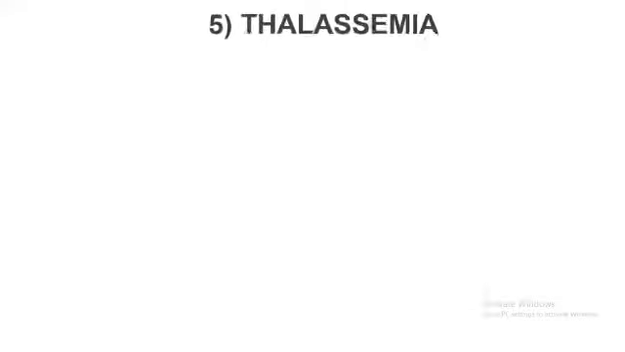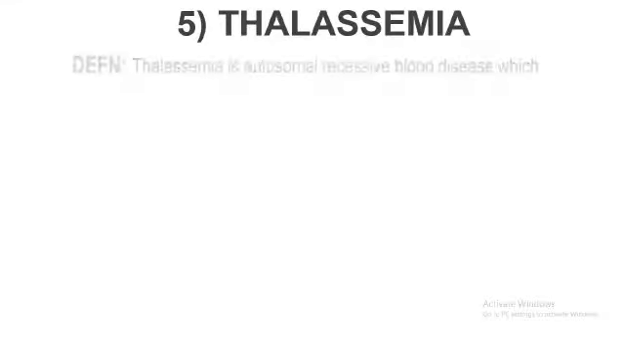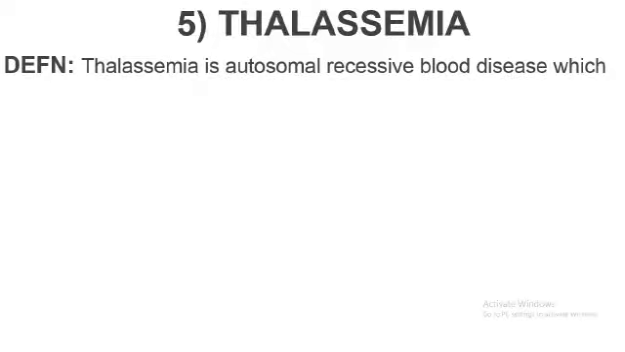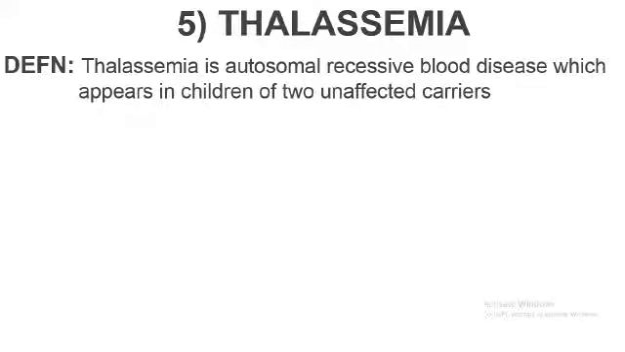Dear students, in this session we are going to discuss the last disorder under genetic disorders, that is Mendelian disorder, and that disorder is thalassemia. So what is thalassemia? Thalassemia is an autosomal recessive blood disease which appears in children of two unaffected carriers, or we can say heterozygous parents.